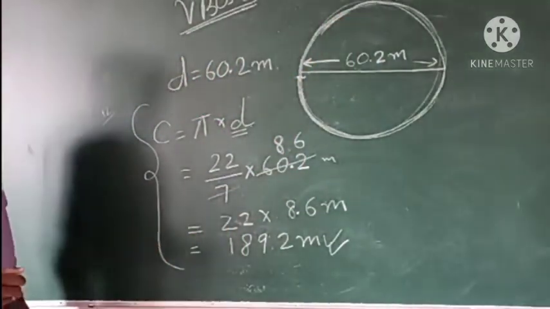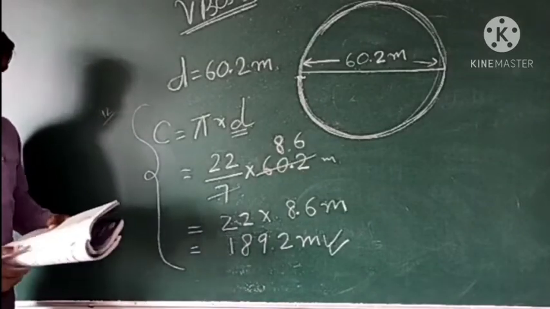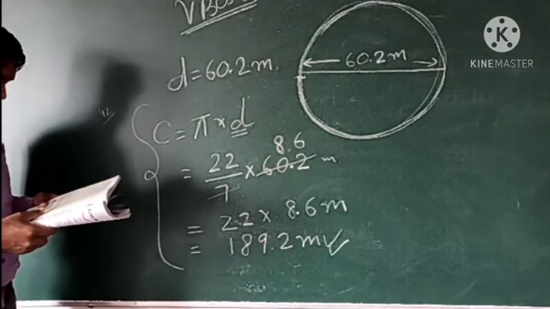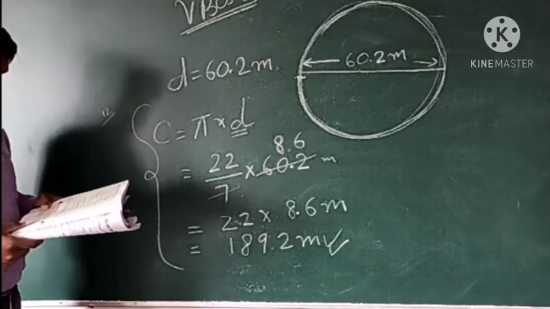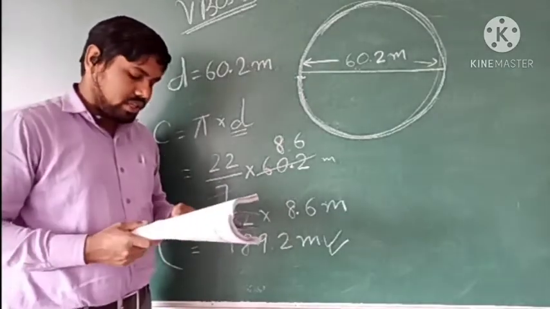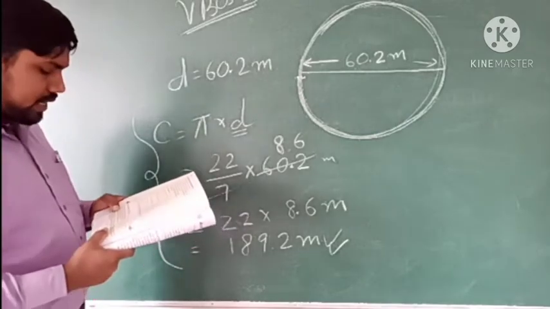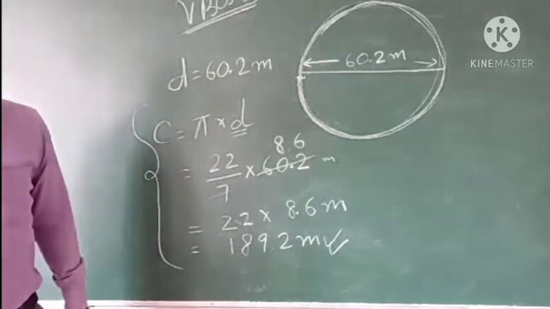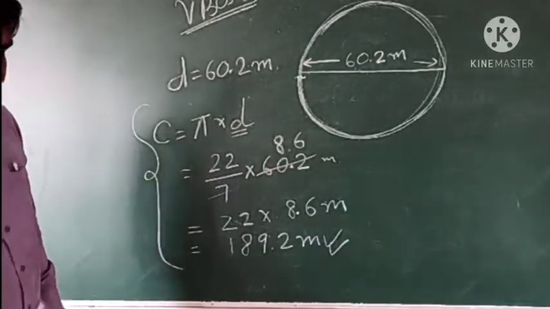Then if you multiply 22 by 8.6, it will come to 189.2 meter. That means 189.2 meter is the length of the circle, or you can say the length of the circular path. That means in one round he is covering 189.2 meter of length.